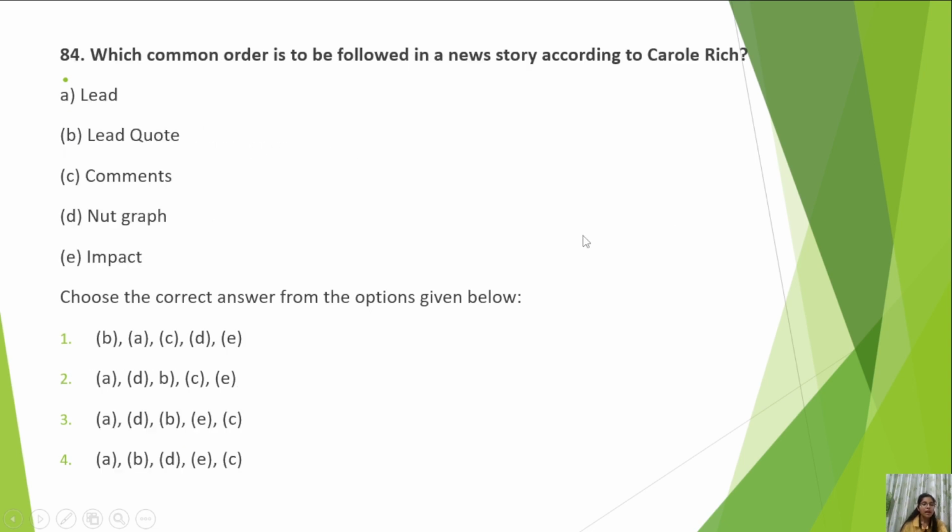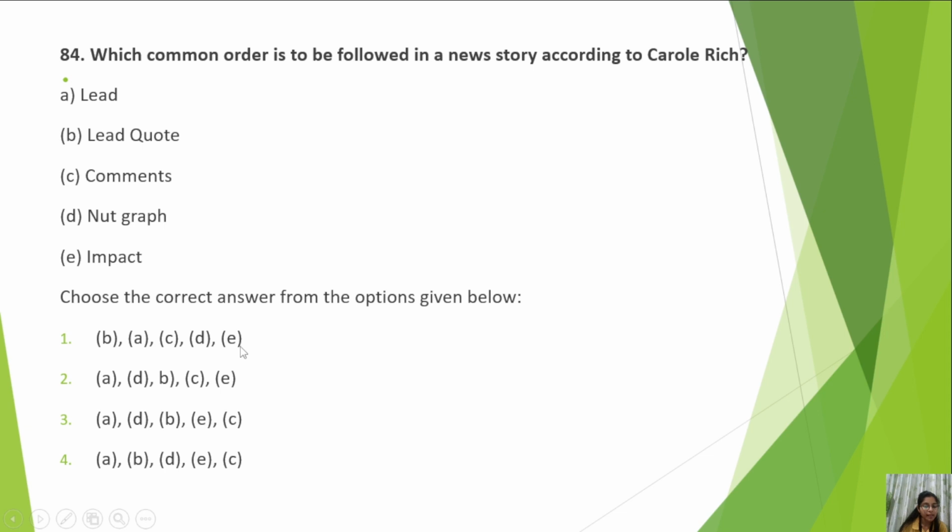Okay. Next is which common order is to be followed in a news story according to Carol Rich. Lead, quote, comments, nut graph, impact. So what do you think, my friends? If you see such kind of questions, try the first or last options.